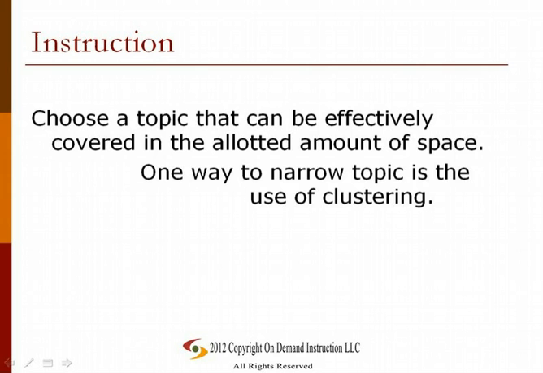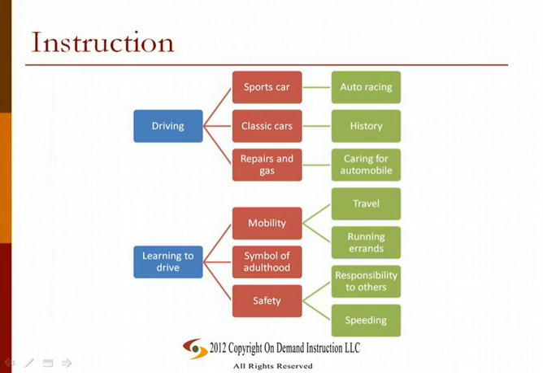Choose a topic that can be effectively covered in the allotted amount of space. One way to narrow a topic is the use of clustering. In clustering, you will be able to choose and narrow a topic to what idea you want to focus on in your paper. This is an example on how to do clustering for your topic. Here, the topic is driving.